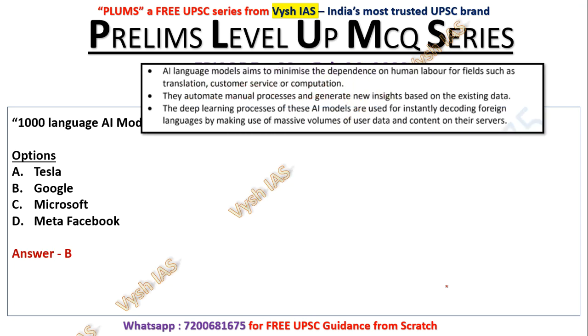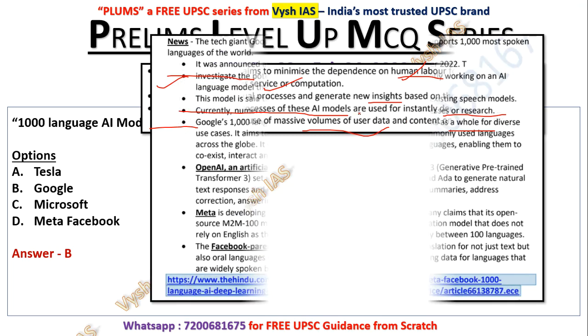Now, the AI language model is aiming to minimize the dependence on human labor for fields such as translation, customer service, or computation. They automate manual processes and generate new insights based on existing data. The deep learning process of the AI models is used for instantly decoding foreign languages by making use of massive volumes of user data and content on their servers. So reducing human labor, translation kind of work, decoding foreign languages, and they have a lot of user database. This is the general idea about a language model.